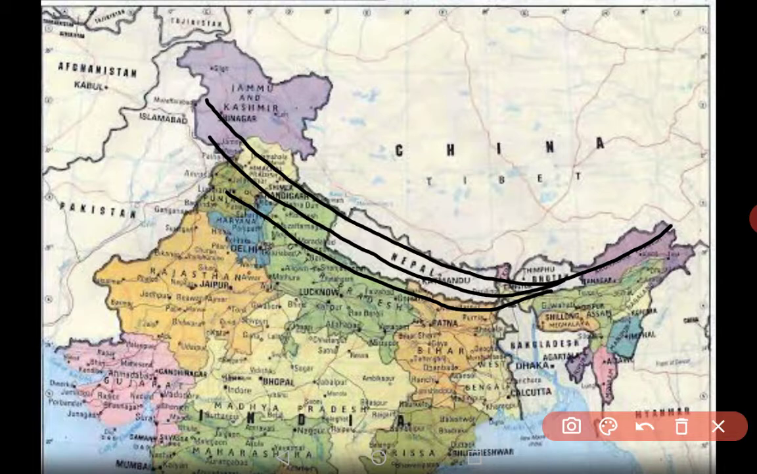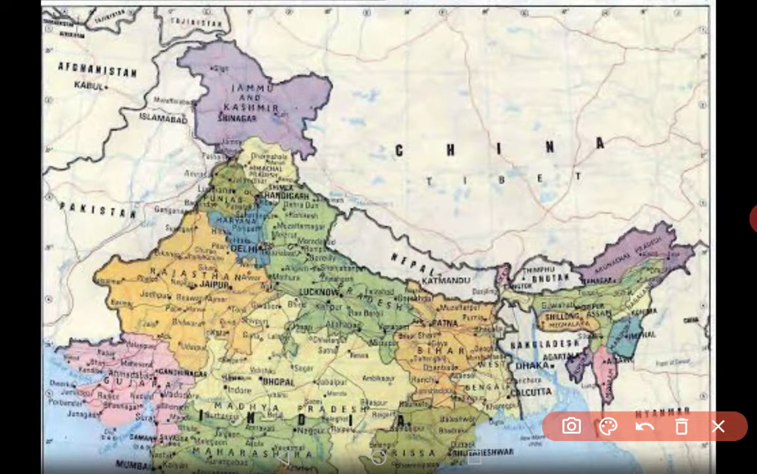But before that, we will discuss the Trans Himalaya. What is the Trans Himalaya? When you see Jammu and Kashmir, three mountain ranges are there: Karakoram, Ladakh, and Zaskar. These three mountain ranges are known as the Trans Himalaya. They are not part of the Himalaya because they are older than the Himalayan mountains.